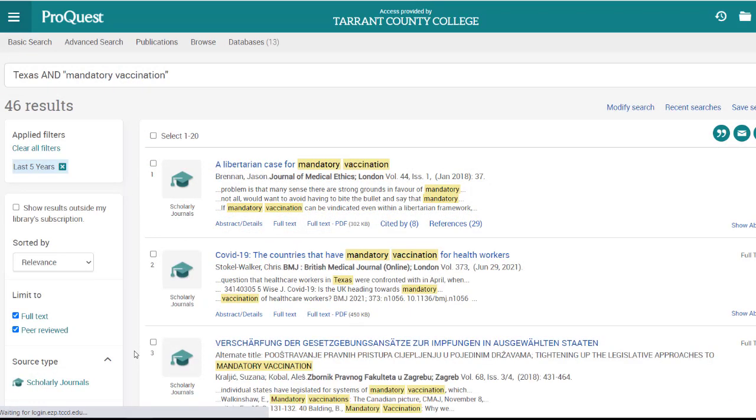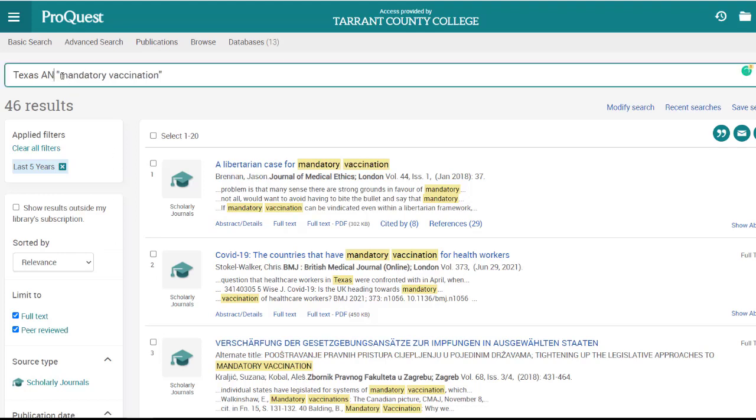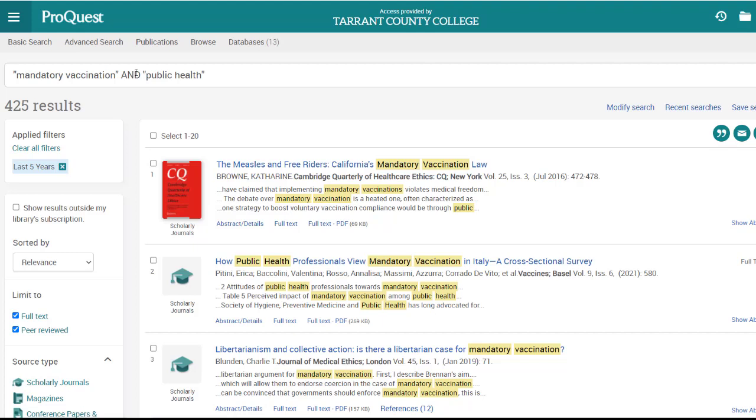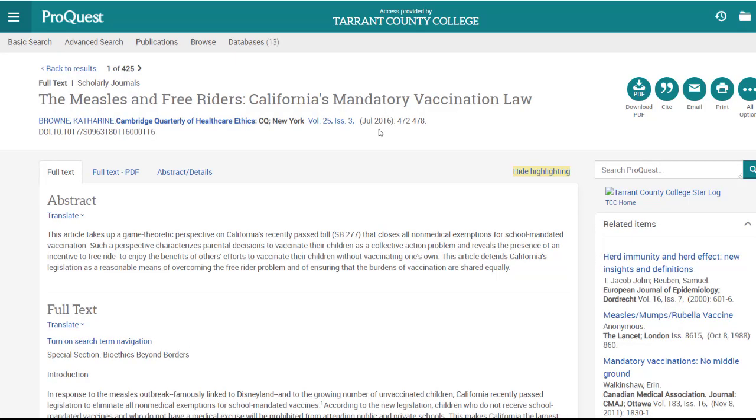There is some good information, but you may need to play around a little bit with your search terms. If we change the terms to mandatory vaccination and public health, for example, we get a broader set of results that can still apply to your thesis statement. There is no one right way to put together a search, and it may take several sets of search terms before you find all the information you need to thoroughly discuss your topic. Once you find an article you like, click into the article to read it thoroughly, and then click on the Cite button to generate a citation.